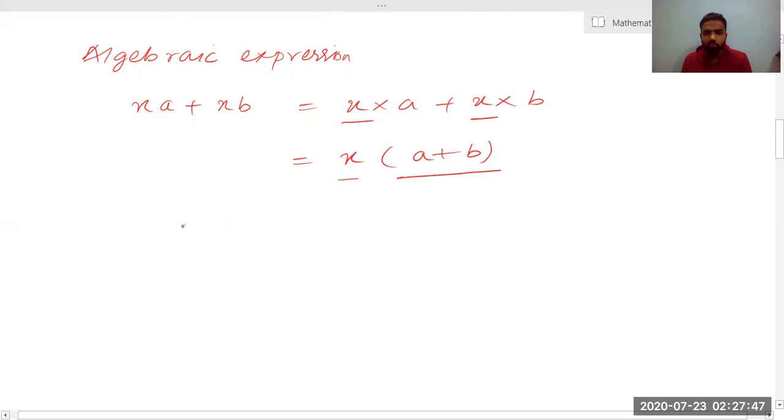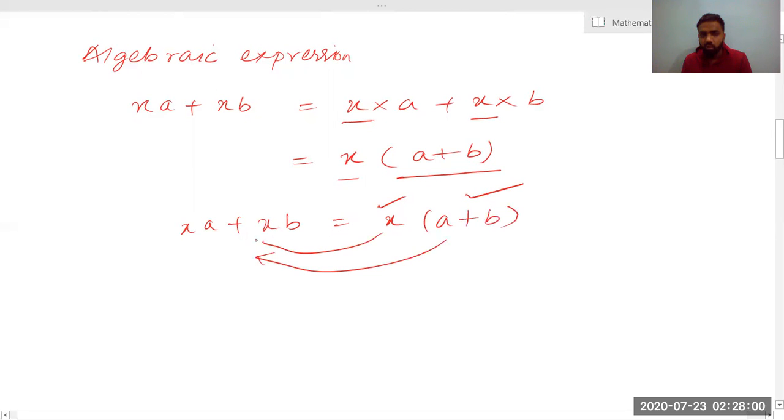So ultimately, the factor of xa plus xb is nothing but x into a plus b, where x and a plus b are the factors of xa plus xb. This is a common method of factorization for an algebraic expression. Now we will take the first example. The method is called common factor. I have already explained common factor with the example above, but still I'll take one more example of common factor.